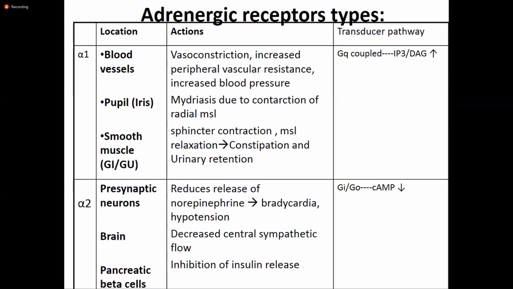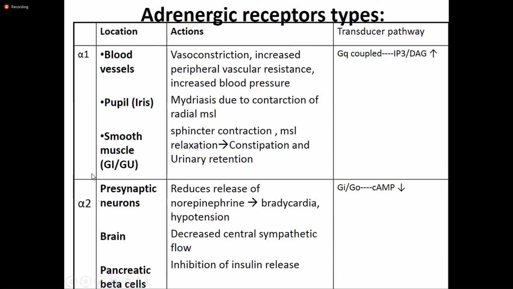Normally, suppose in a pipe 500 ml of blood is flowing and that pipe is constricted or contracted. If the same amount of blood, 500 ml like previously, tries to flow, what happens? The pressure in that pipe increases. So the pressure of the fluid in that particular pipe is increased. The other thing that happens is that due to constriction, there would be resistance to the flow. Similar things occur with the blood vessels as well.